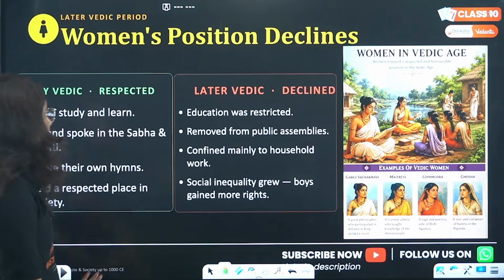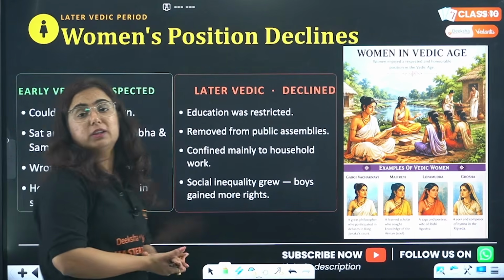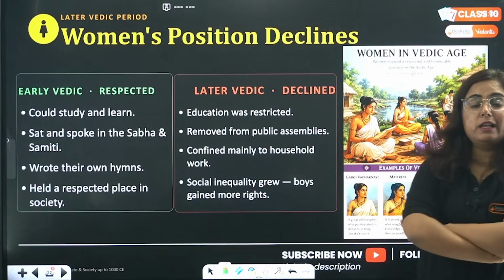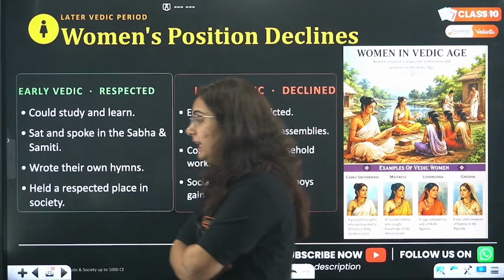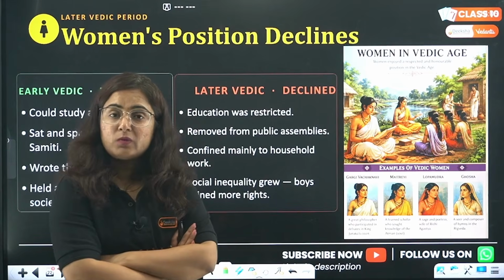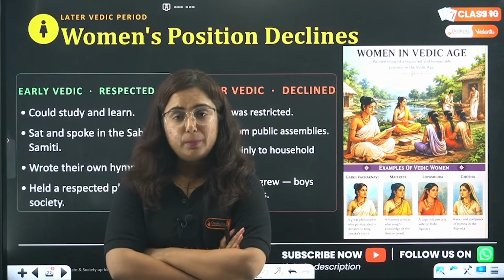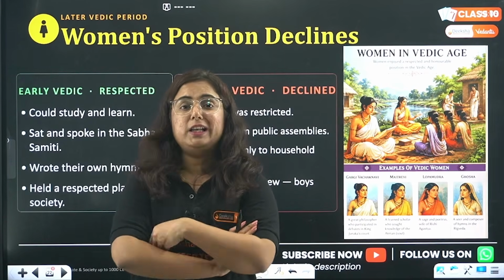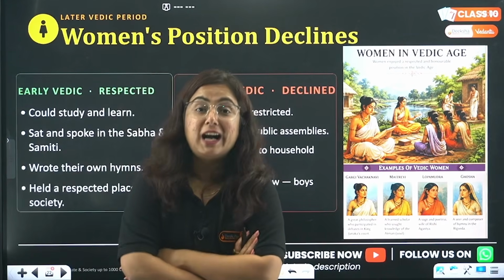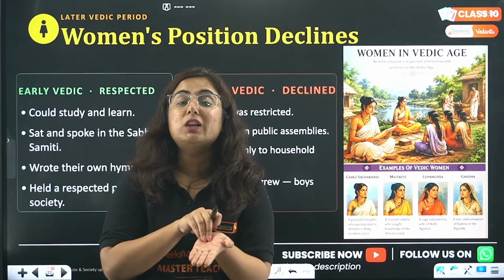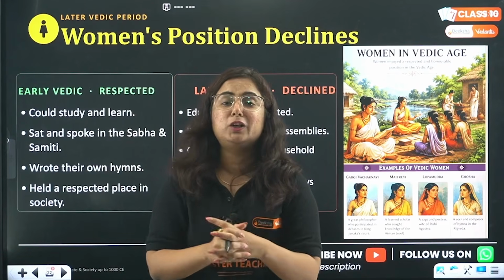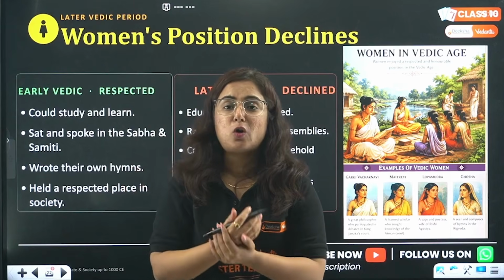Great. Now moving ahead, let's talk about the position of women, right? We earlier saw that, beta, in the early Vedic society, the position of women was that they were allowed to study. They were allowed to write hymns. They sat in the rituals together with the men. But gradually, when later Vedic society came, their power declined, their value declined. Why? Because now the society is more based on occupation, and men did not want the women to enter this power hub, this occupation.